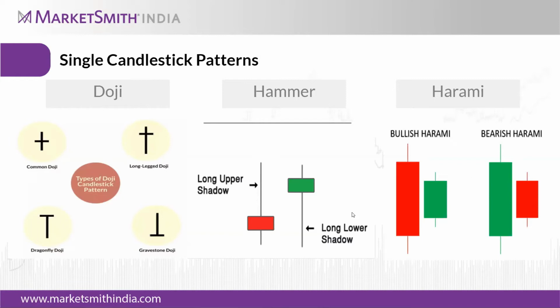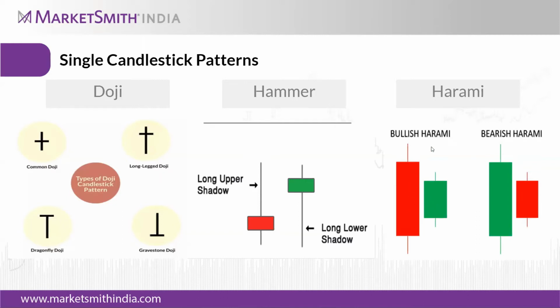Next comes the harami candle. Harami means pregnant lady in Japanese. If you observe carefully, it is a two-candlestick pattern, where one follows the other. In the bullish harami, the first candle, the big red bearish candle, covers the whole of the next bullish candle, like a mother's womb.